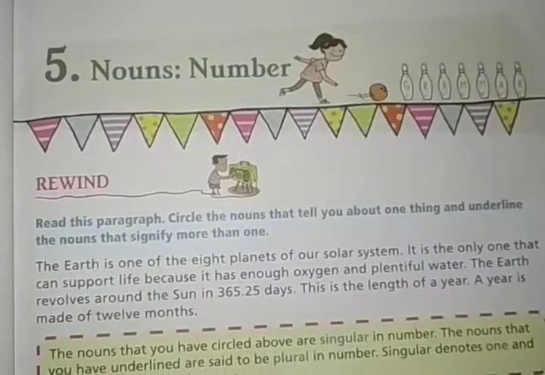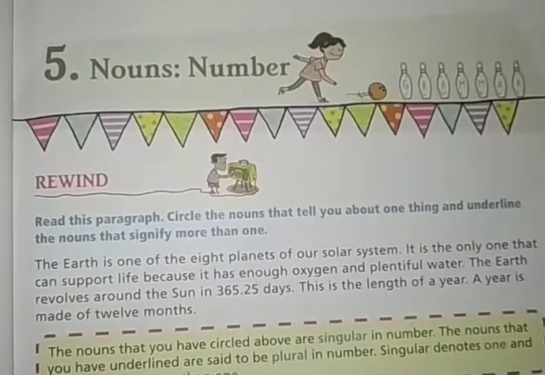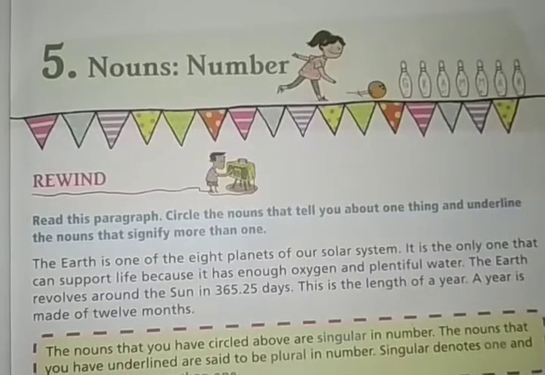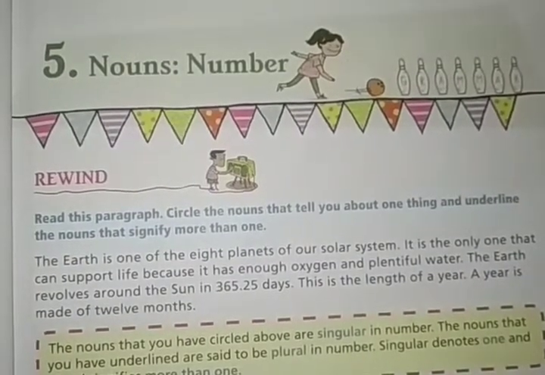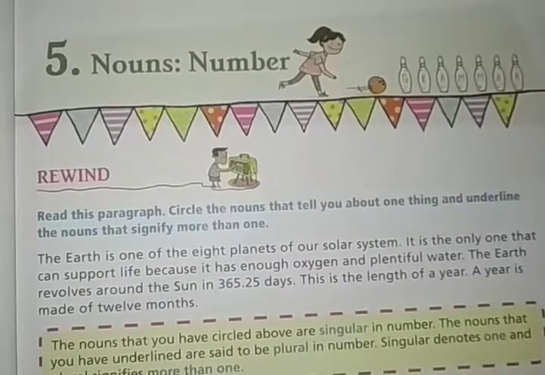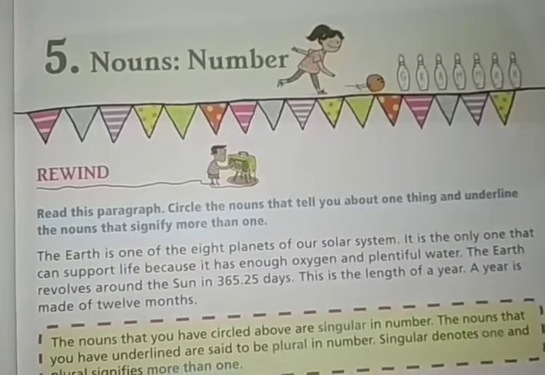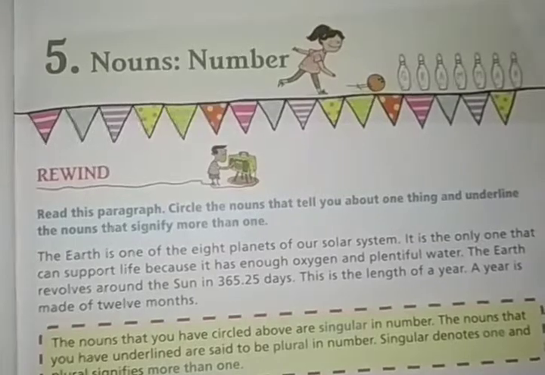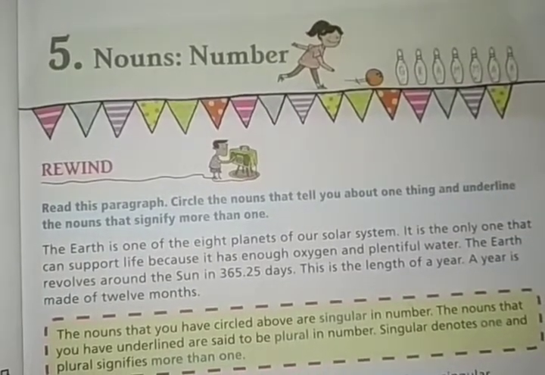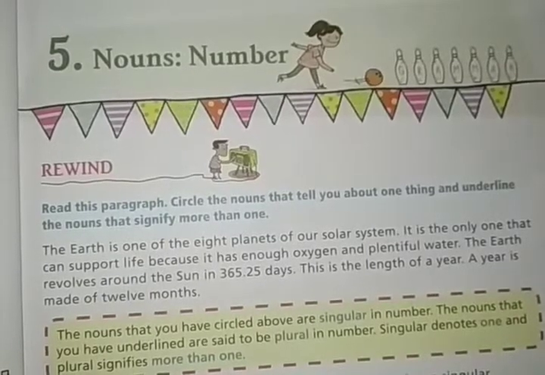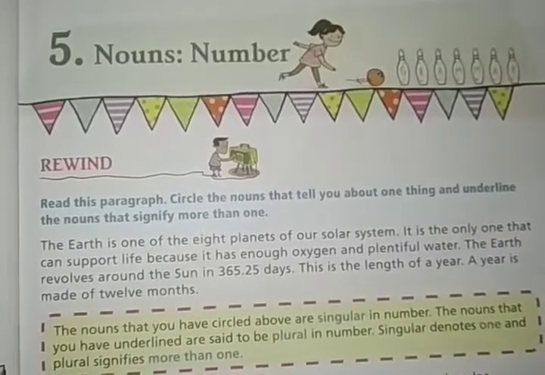We are going to learn about singular and plural nouns. We will also learn the important rules with which we can convert singular nouns into plural nouns. We'll also learn about countable and uncountable nouns. So let's start the chapter.